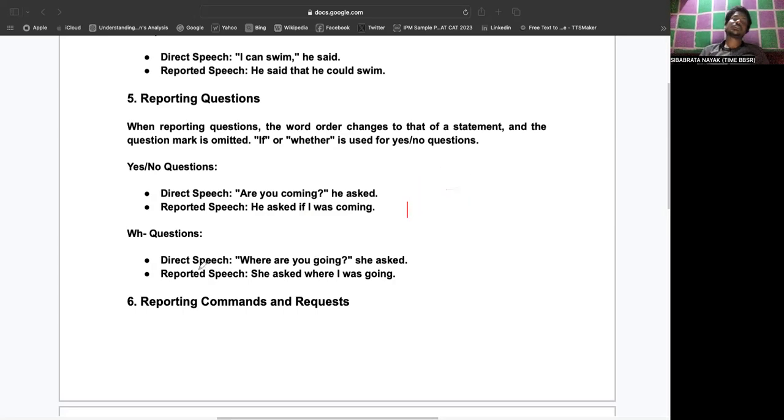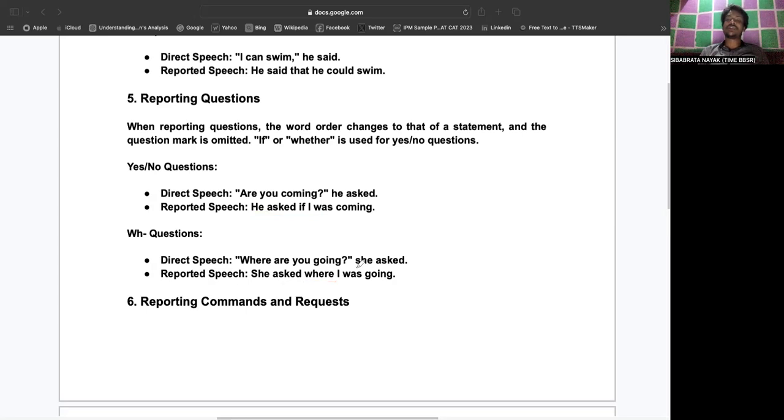Similar to that, if you talk about wh-questions, like in direct speech, if you say, "Where are you going?" she asked. So in indirect speech, it would be what? She asked where I was going. Now you can see that "where are you going" is a question, therefore "asked" is given. And you write "where." Where generally takes the place of "that" or "if", which are used to join two clauses. Now "where" is used in place of "that" to join, right?